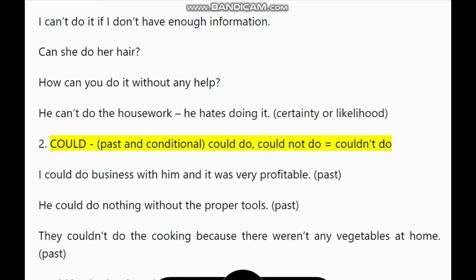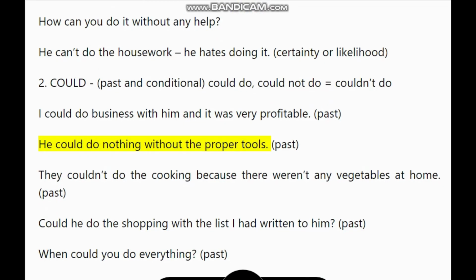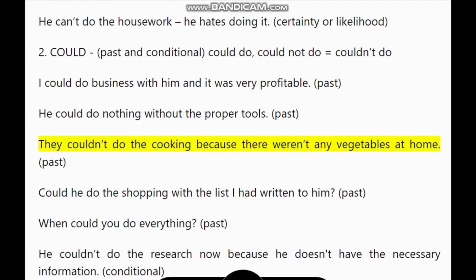Certainty or likelihood. 2. Could, past and conditional. Could do, could not do equals couldn't do. I could do business with him and it was very profitable. Past. He could do nothing without the proper tools. Past. They couldn't do the cooking because there weren't any vegetables at home.